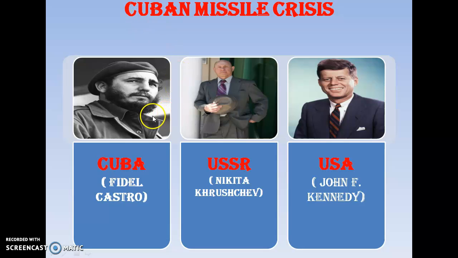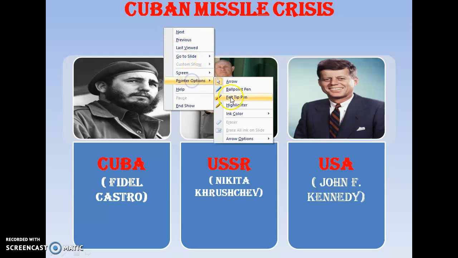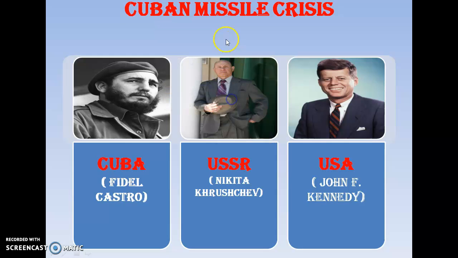So the issue is that after the 1960 period, the USSR set their missiles in Cuba.